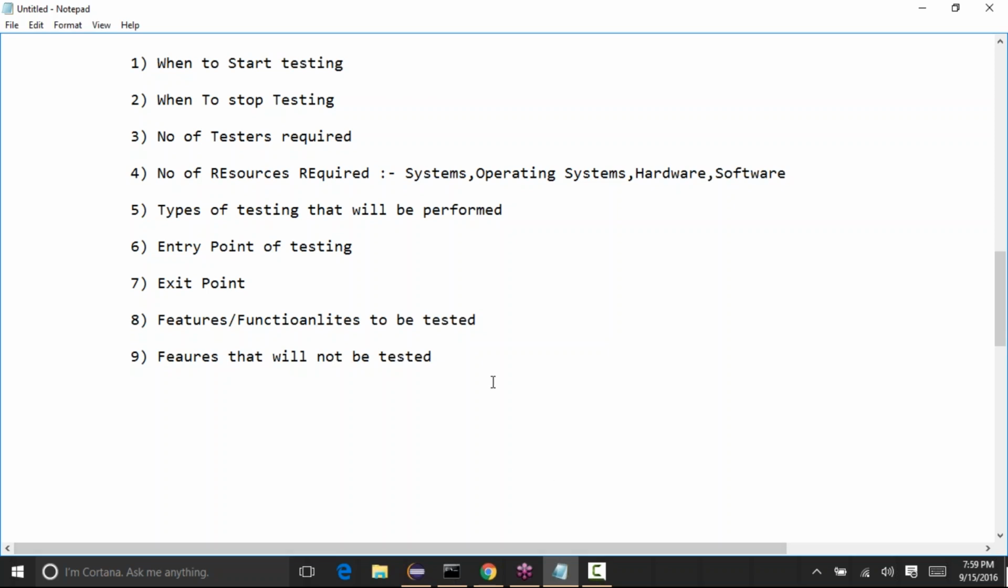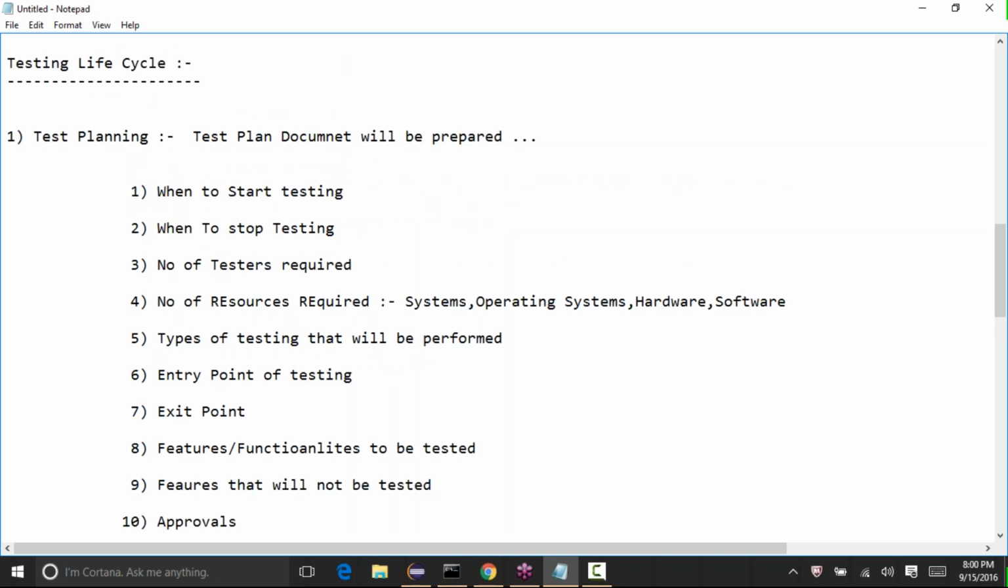Okay, and also any risks that might come, and if they need any approvals for any documents, any approvals that they need to do the testing or to complete the testing or to release that product to the end clients. So everything related to the testing will be present in this test plan document, and all that will be done as part of the test planning phase.